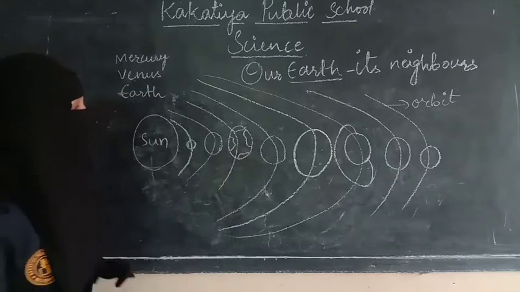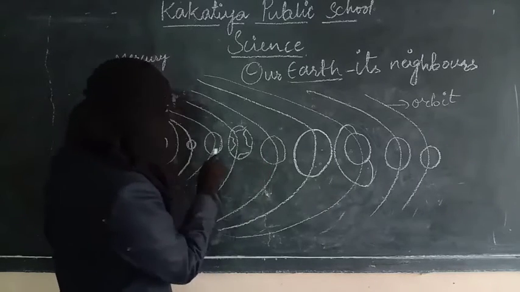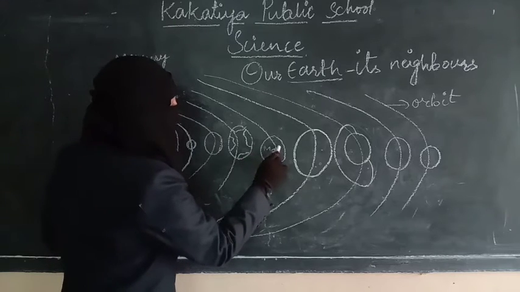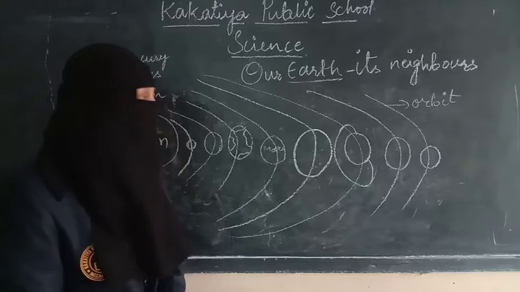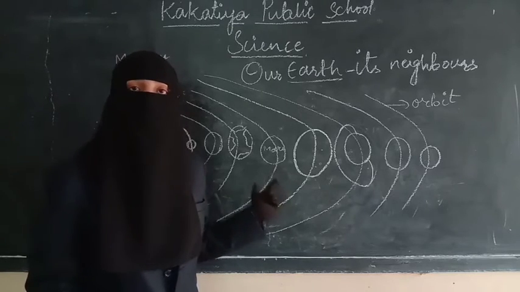And then we have Mercury, Venus, Earth, Mars. This is the fourth planet, which is also called the red planet. Because it is reddish in color, it is called the red planet.